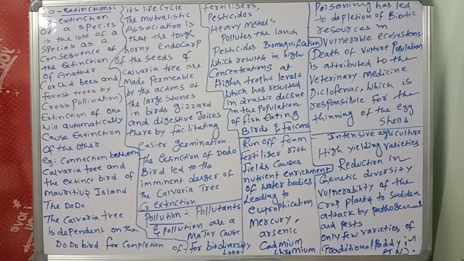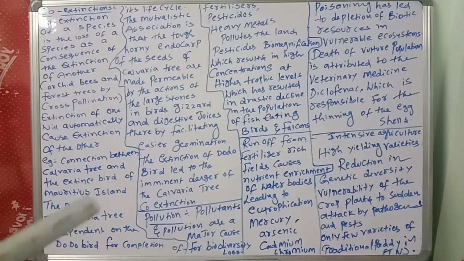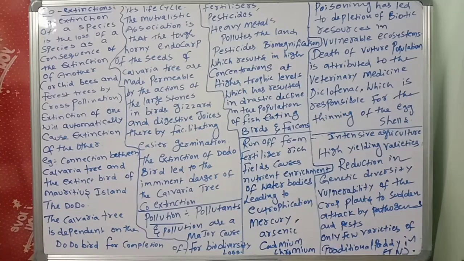So like this, there is loss of biodiversity because of these factors and reasons. What is the first one? Number one, co-extinction. Best example, orchard bees and forest trees by cross pollination. Another example: Calvaria tree and dodo bird in Mauritius. Next,